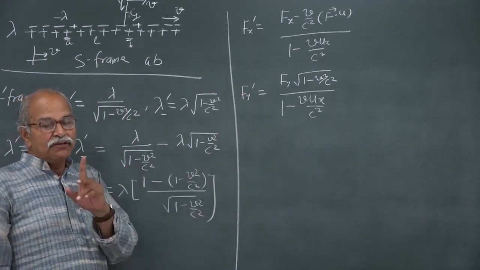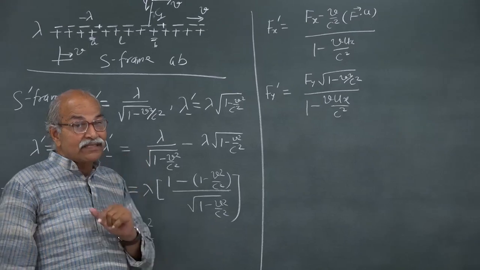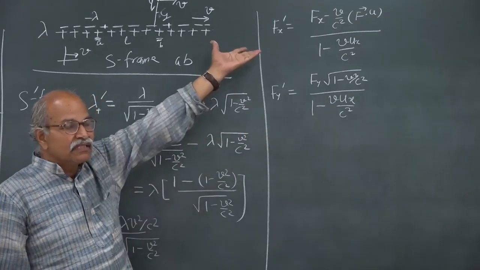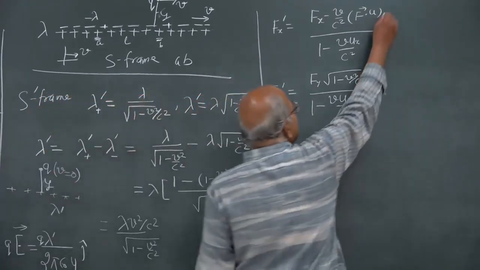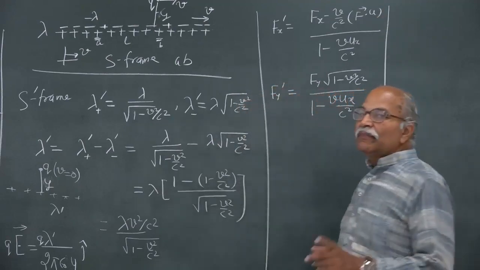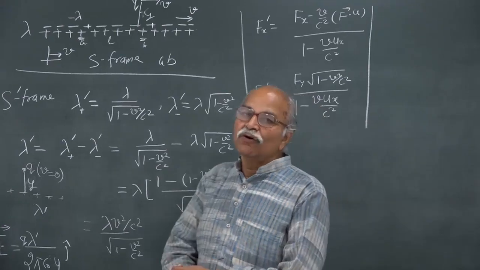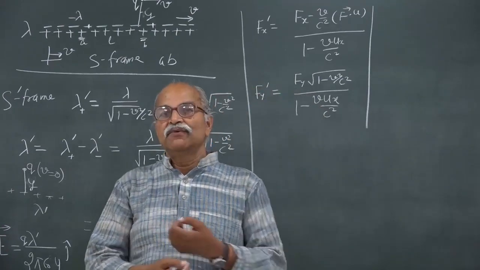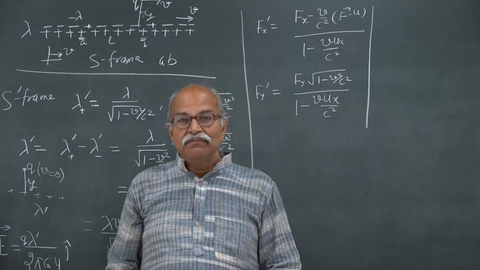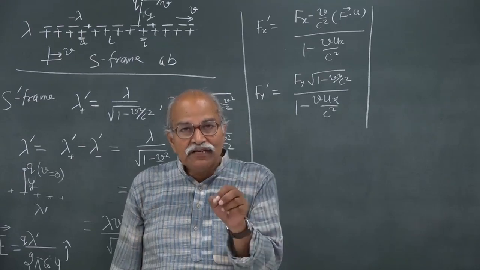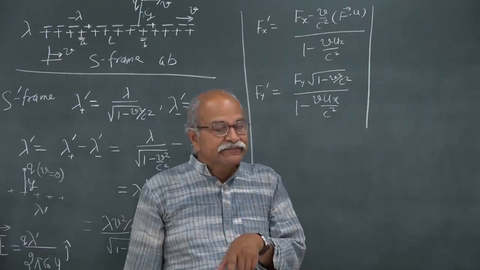I have to go from S prime to S, so an inverse transformation. Inverse transformations are, remember, very simple: interchange all primed and unprimed quantities and replace v by minus v.